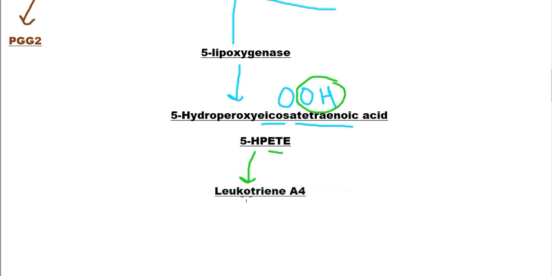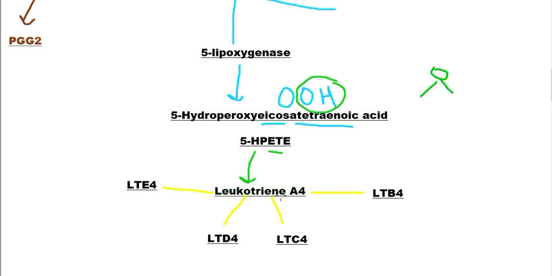Like prostaglandin H2, this leukotriene A4 can further be converted into any form you want, and other types of leukotrienes: B4, C4, D4, E4. Naming of leukotrienes is very easy: A, B, C, D and E. You can easily remember this. The production is also very simple. In 5-HPETE, the hydroperoxy group has been converted into an O form. As a result, we obtain leukotriene A4.